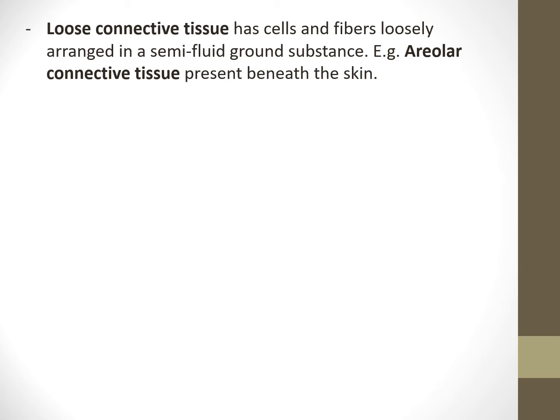Now it is called loose connective tissue because the cells and the fibers present in this tissue are very loosely arranged. There is no compact arrangement. It serves as a support framework for epithelium. So loose connective tissue gives support framework for the epithelial tissue.